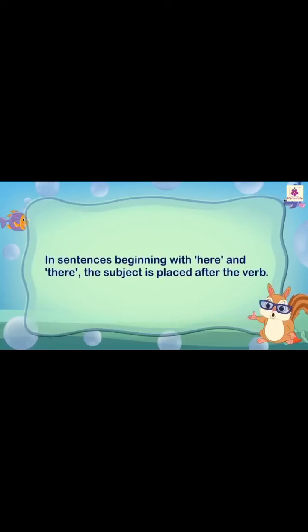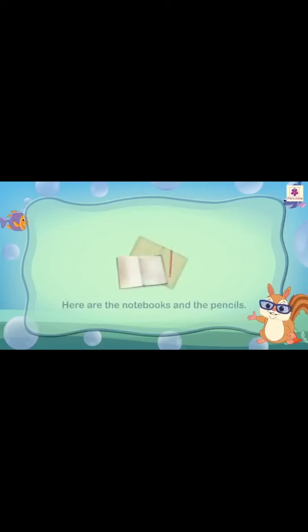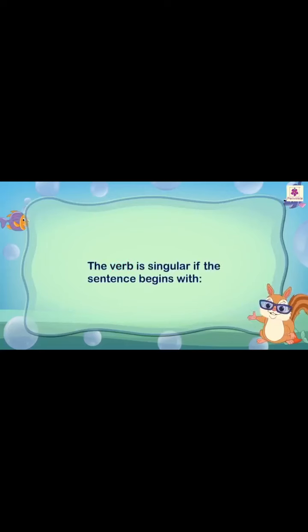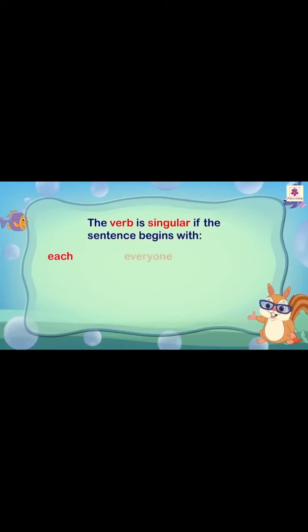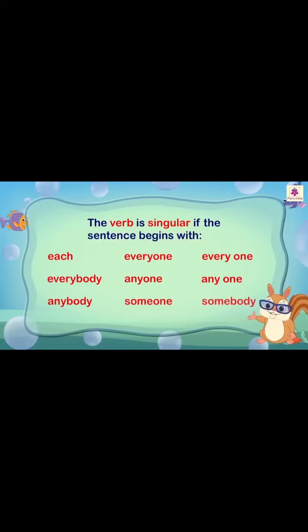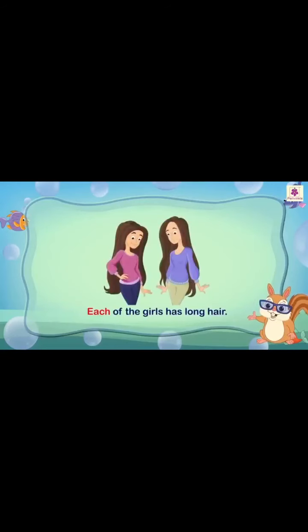In sentences beginning with here and there, the subject is placed after the verb. For example, here are the notebooks and the pencils. The verb is singular if the sentence begins with each, everyone, everybody, anyone, anybody, someone, somebody, nobody, and no one. For example, each of the girls has long hair.